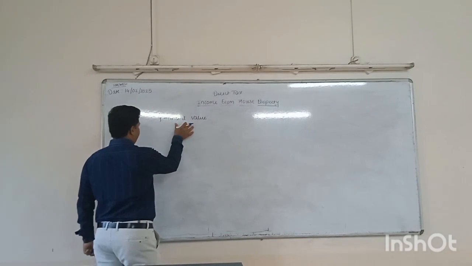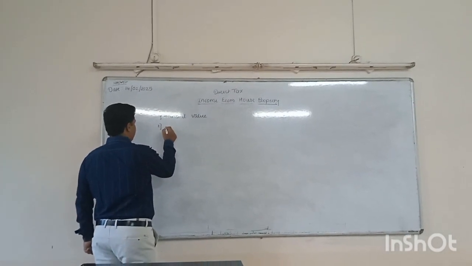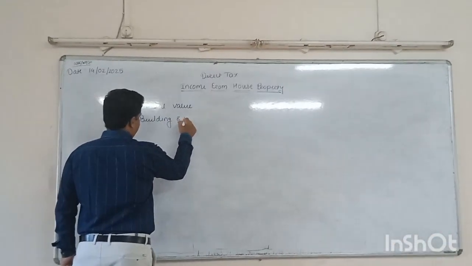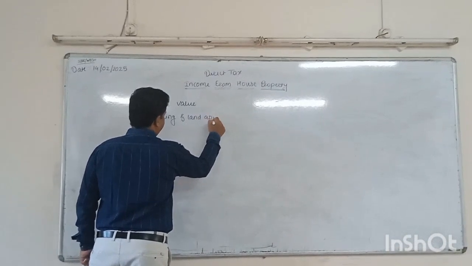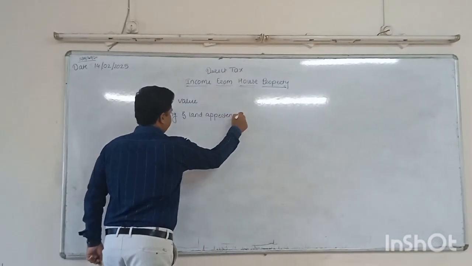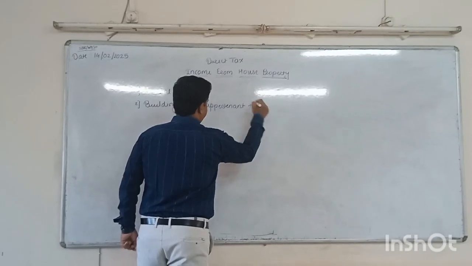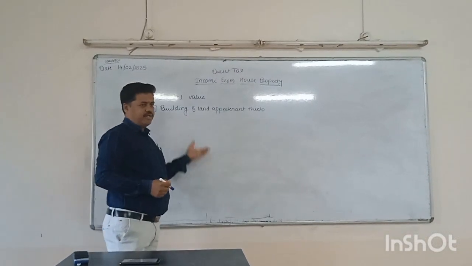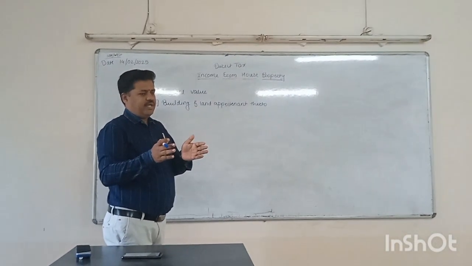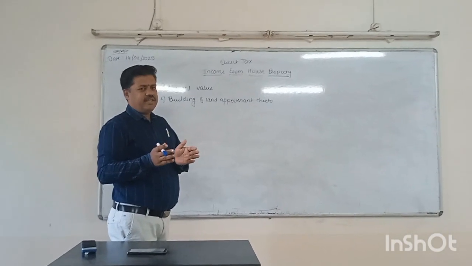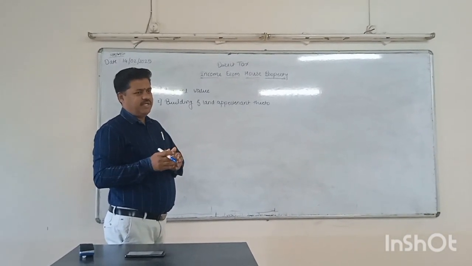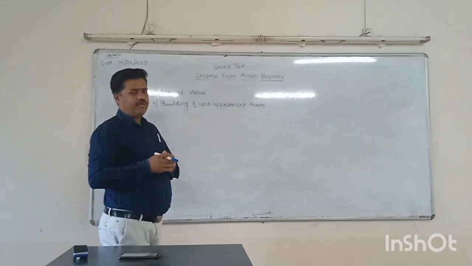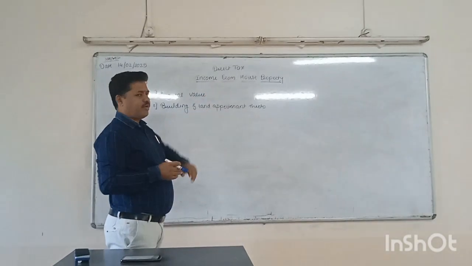So the first condition is the annual value of the property consisting of building and land appurtenant thereto. Already we discussed that building is there. And what does land appurtenant thereto mean? Land which is attached to that building. If there is a vacant plot, the income received from that vacant plot is not chargeable under the income from house property.